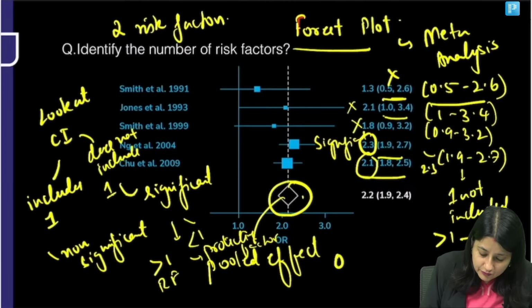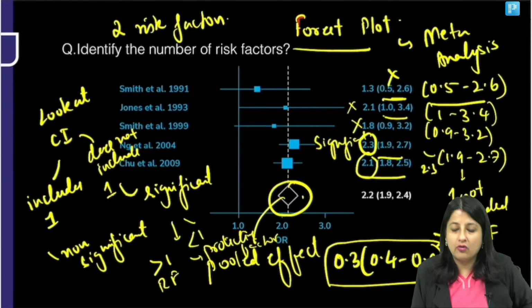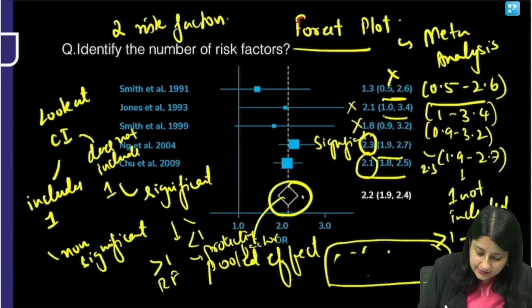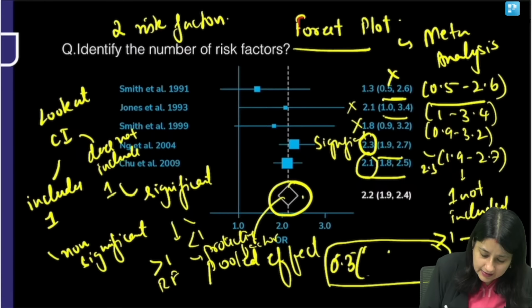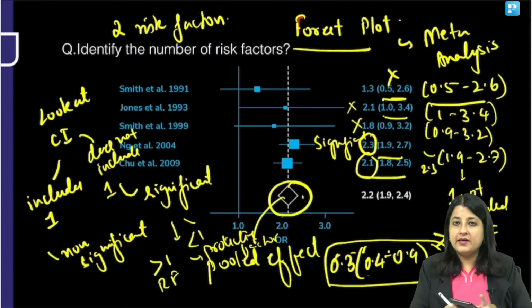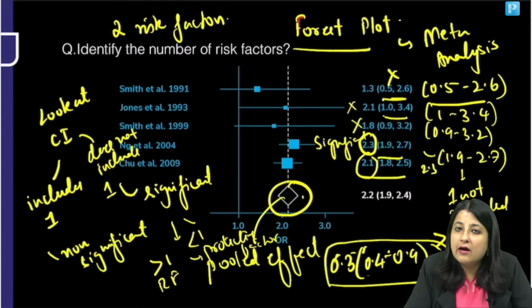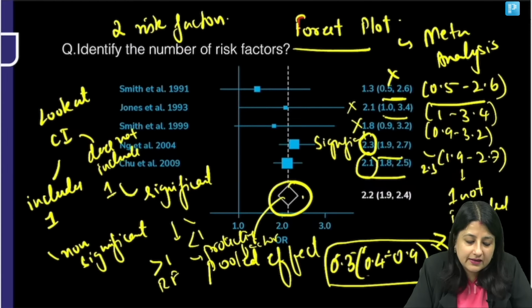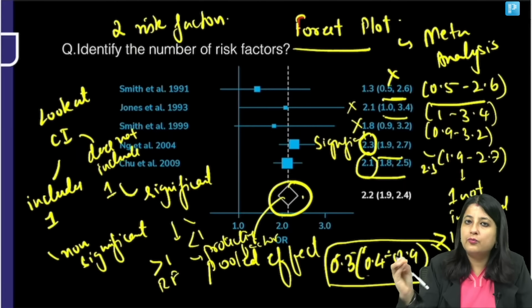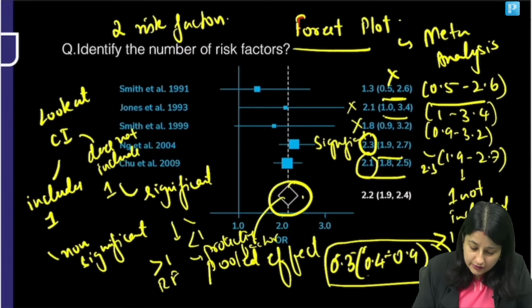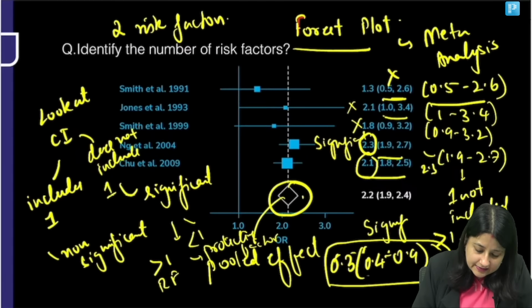Now let me just give you this one, 0.3, 0.4 to 0.9. What is this? Is it significant or not? Can anyone tell me? I have given 0.3 and the range that I have given is 0.4 to 0.9. Now, is this significant? If you look at the interval, very good Dhanush, 0.4 to 0.9, one is not included. So, this definitely is significant.